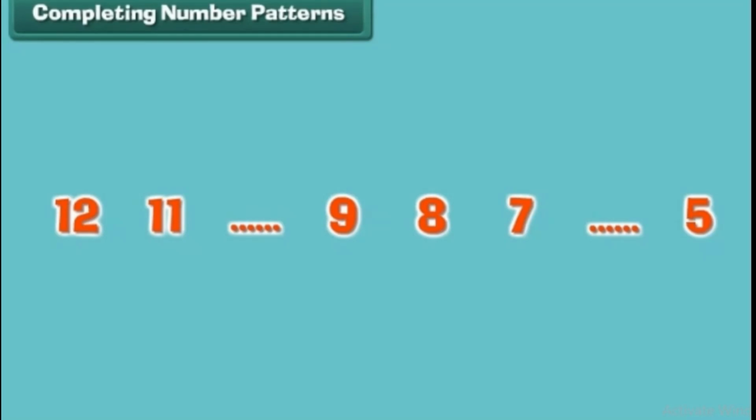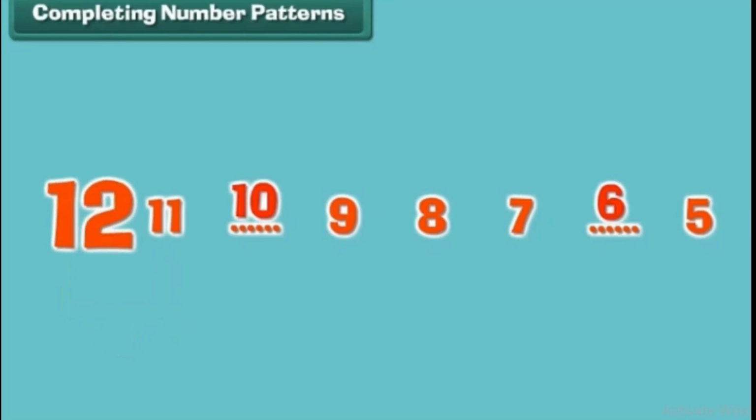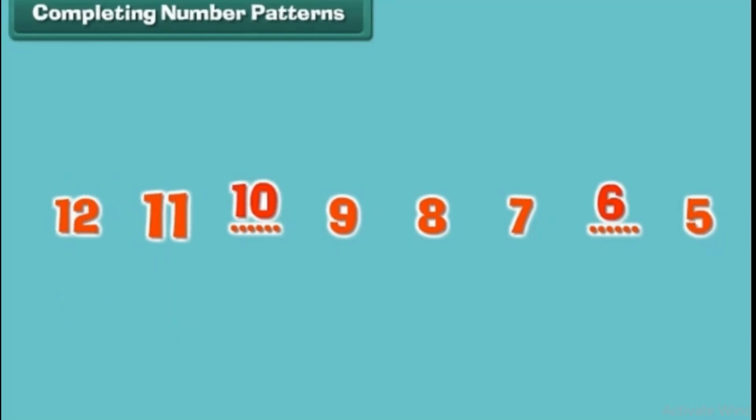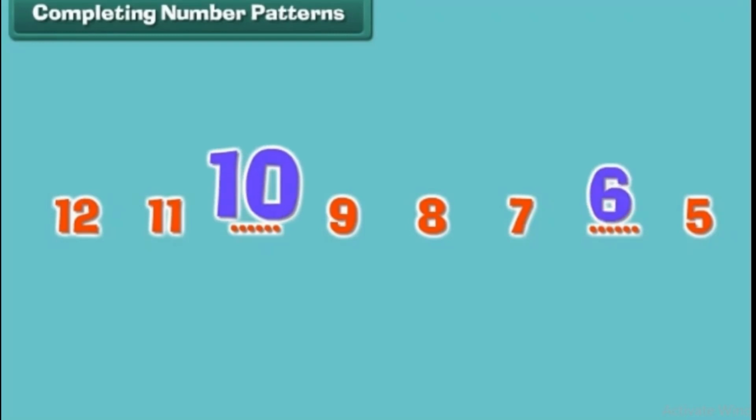It is clear that in this pattern, numbers decrease by one at a time. We can find the missing numbers with the help of reverse counting. 12, 11, 10, 9, 8, 7, 6, 5. So, the missing numbers are 10 and 6.